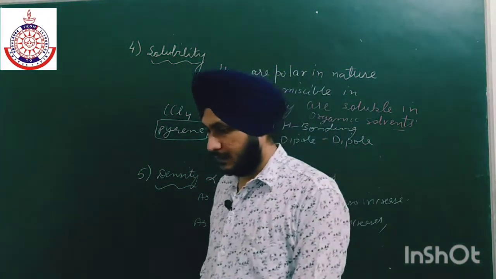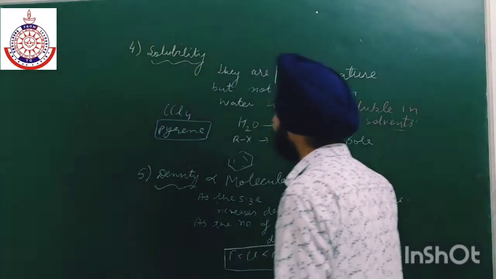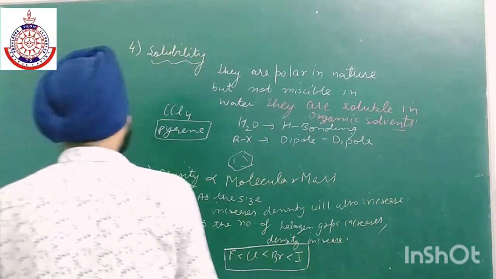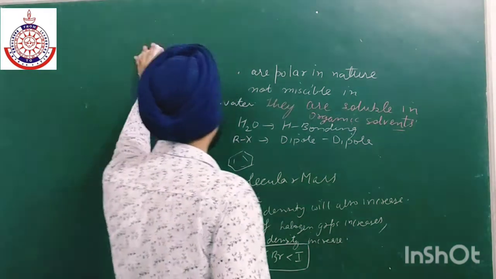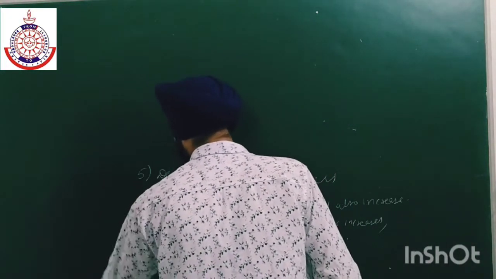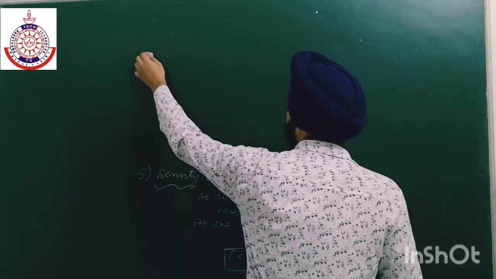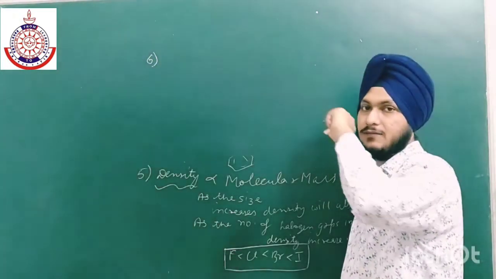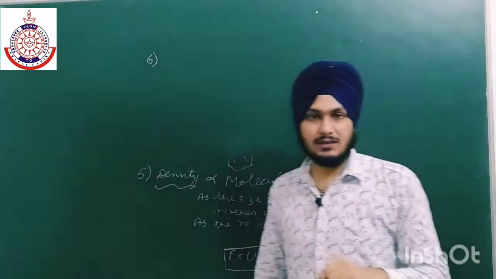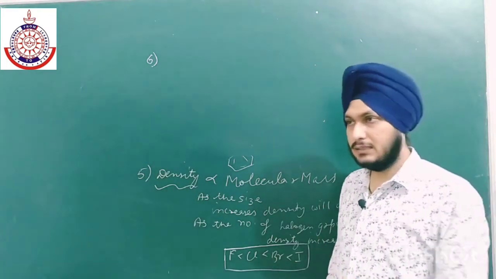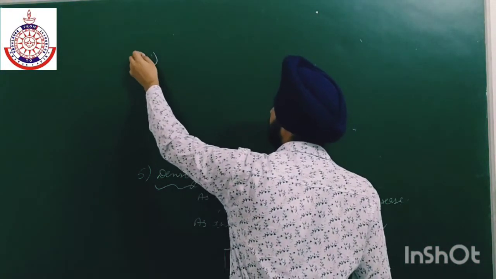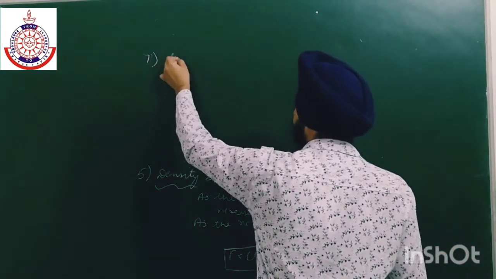The sixth property is inflammability. We have already discussed that as the number of halogen atoms increases, the inflammability decreases, and they will also act as a good fire extinguisher. So here I have written the seventh property, which is stability.